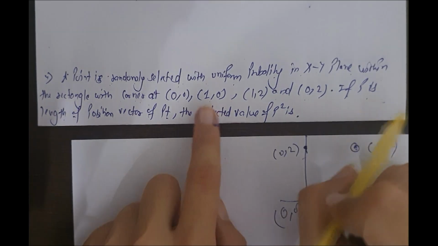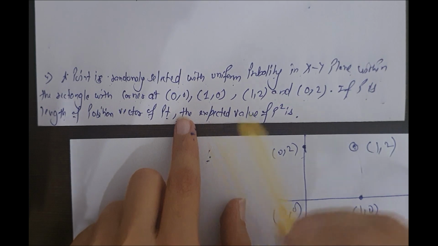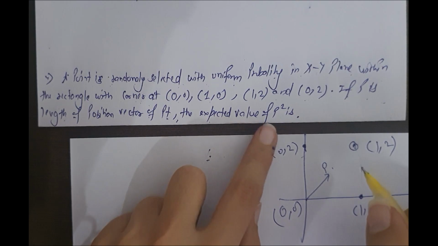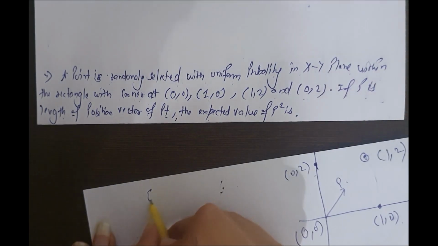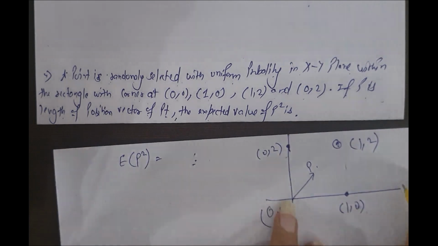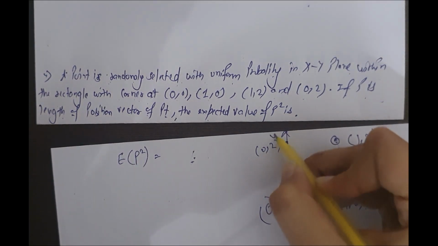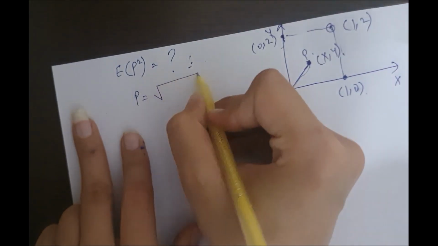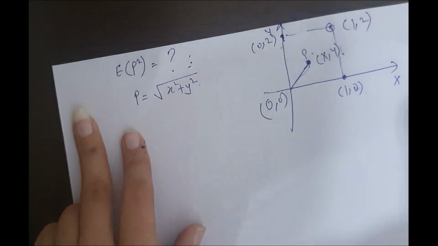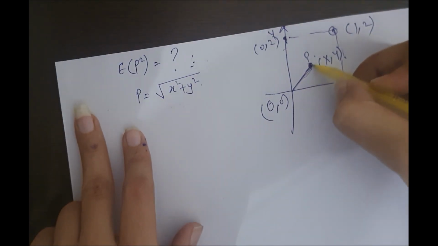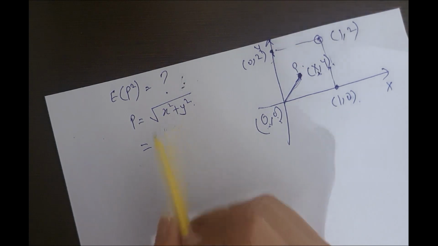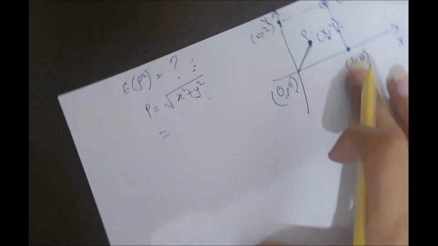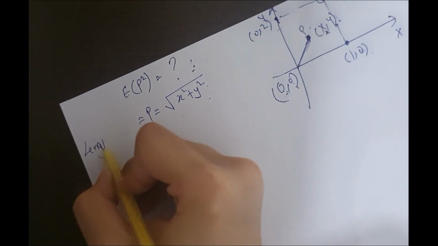(1, 2). If P is the length of the position vector, we have to find the expected value of P square, E[P square]. This is x, this is y. This point P will be (x, y). Here this distance P is root of x square plus y square. This is how we find the distance of any point. I have taught you this in the calculus chapter, how we find the distance of any point from the origin or another point. This is how we find the length of the position vector.